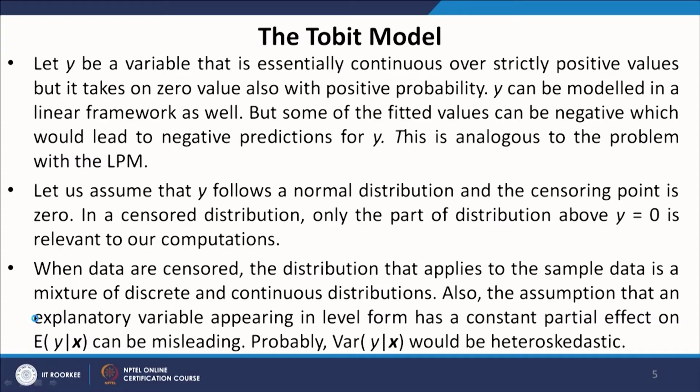Also, the assumption that an explanatory variable appearing in level form has a constant partial effect on the expected value of y given x can be misleading. This is also a problem similar to the one we encountered with LPM. Probably the variance of y given x would also be heteroscedastic. So, these are various problems because of which a linear model cannot be fitted to this kind of situation, and that is why we need to go for Tobit analysis.